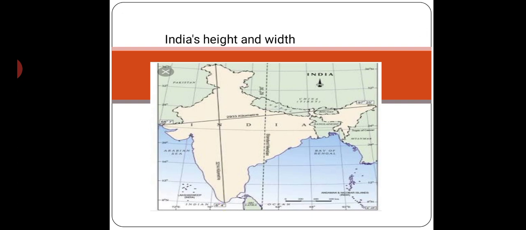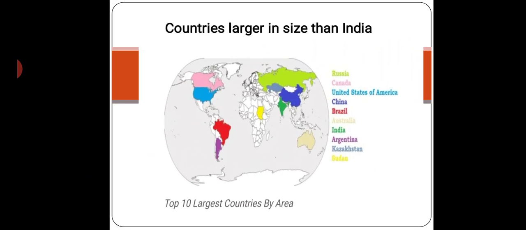From the north, Jammu and Kashmir, to the south, Kanyakumari, its height is 3214 kilometers. Understand?